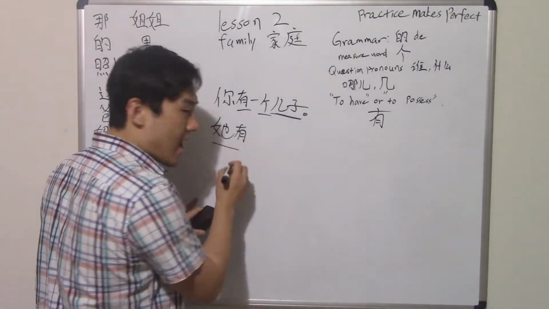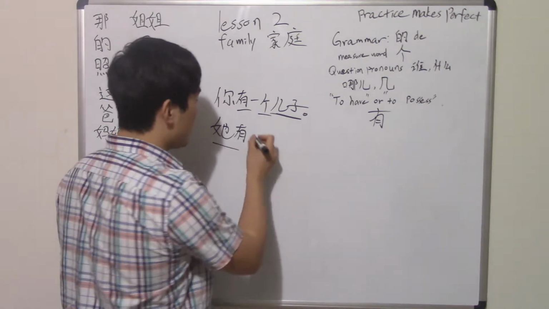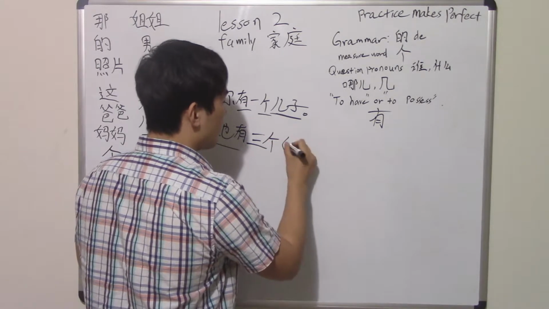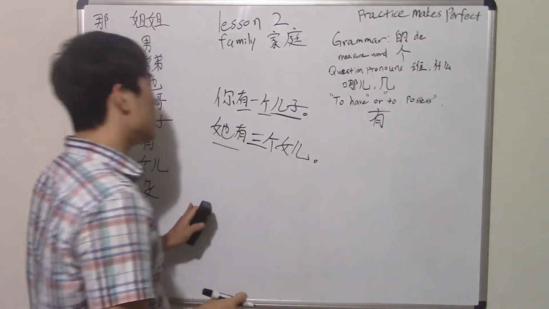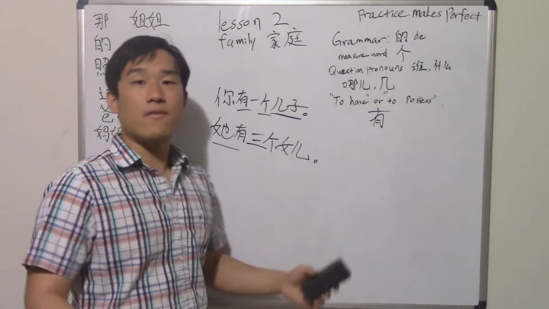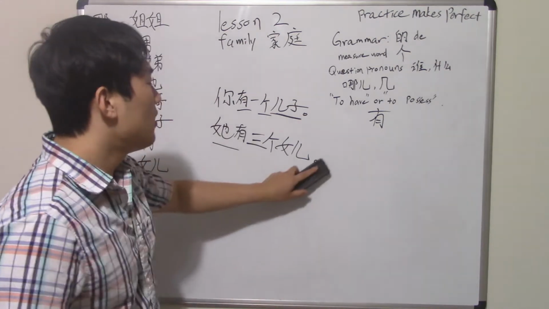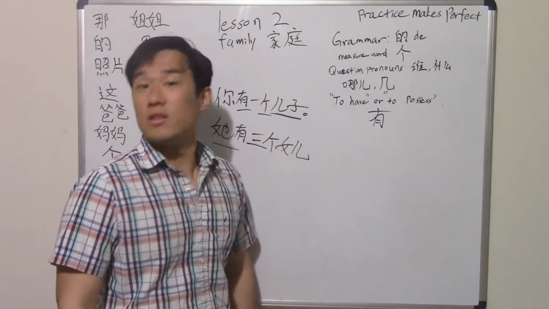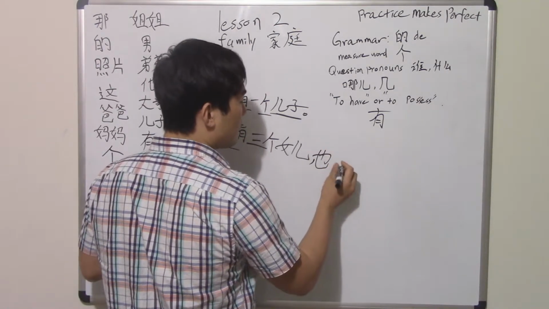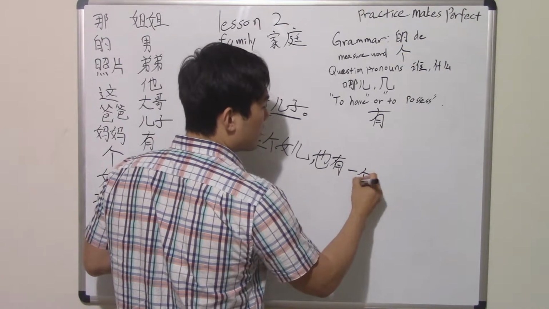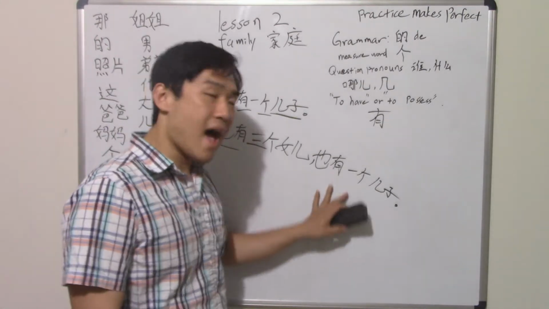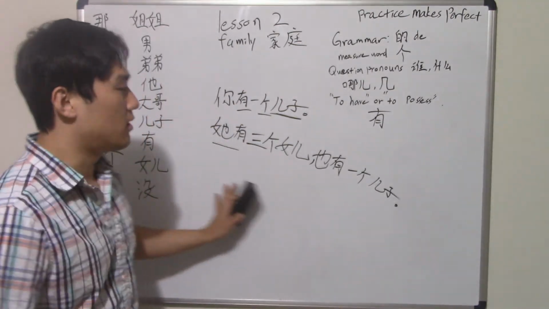So 她有, she has, right? Let's say 2 daughters, right? So 2个. Well, let's say 3, 3个女儿. So 她有3个女儿 okay. How about let's just use whatever we have in the past from lesson 1. She also has one son. So you will put a comma here. 她有3个女儿，也有1个儿子。So she has 3 daughters, also has 1 son. So that's how you write in Chinese.